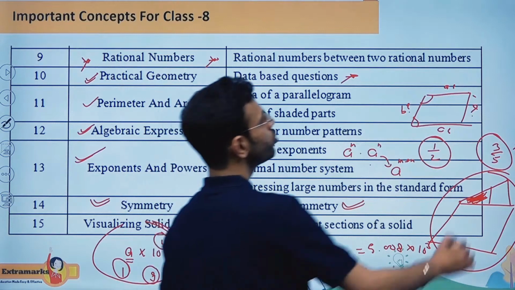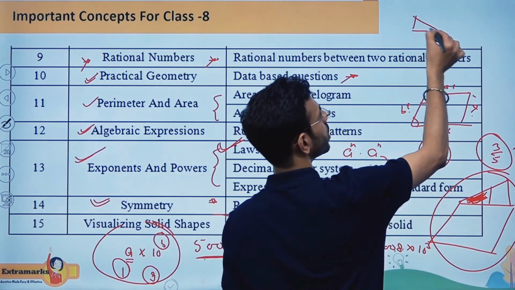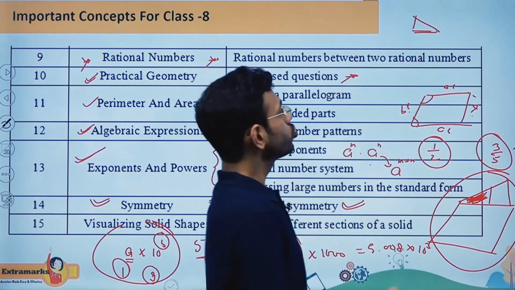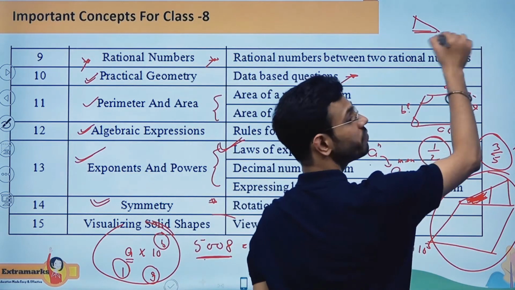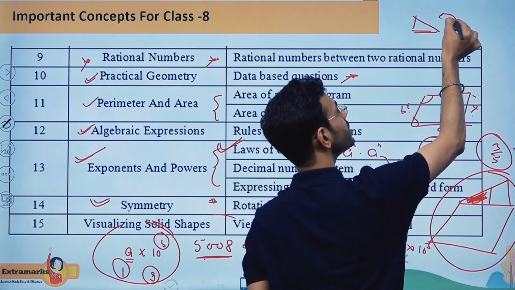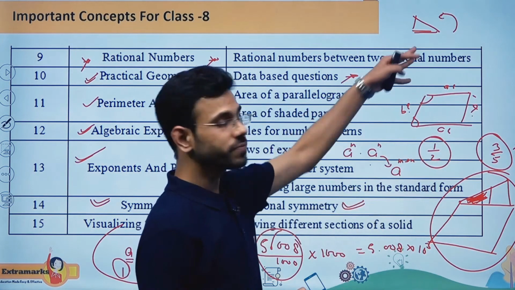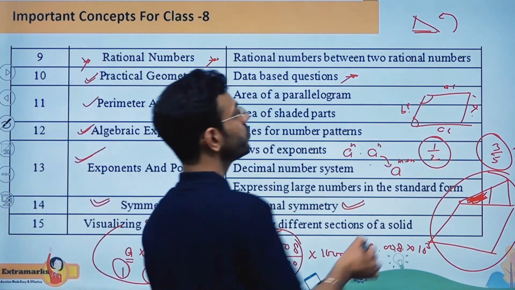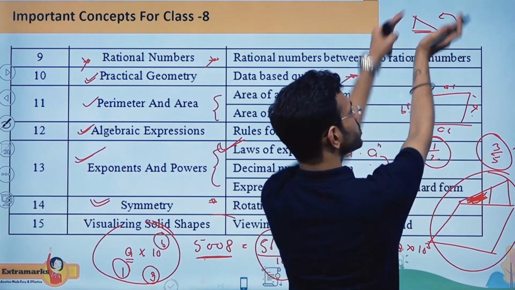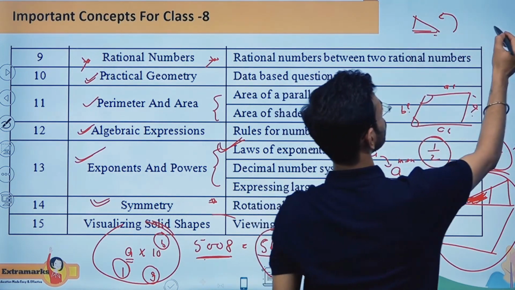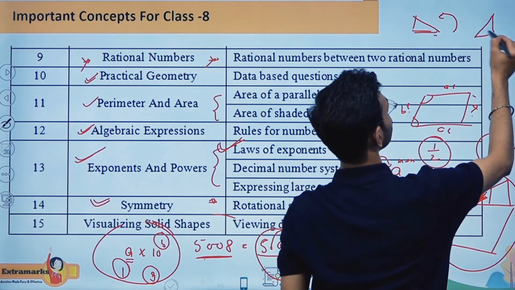That means if I'm giving you a figure like this and I'm rotating it by 90 degree, the direction is also important. If I'm rotating it anti-clockwise by 90 degree, then the figure I obtain is just rotated by 90 degree. So this side will come up, and it will become somewhat of the form like this.